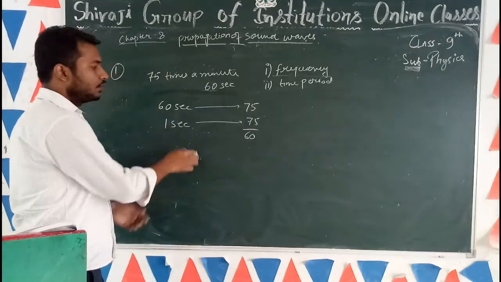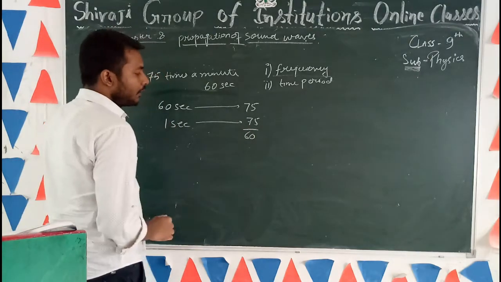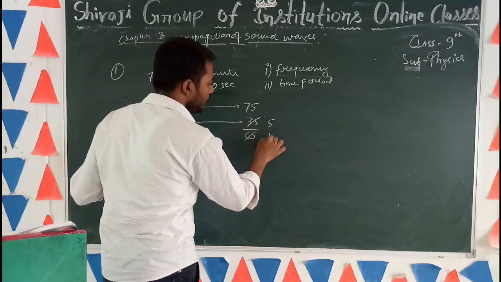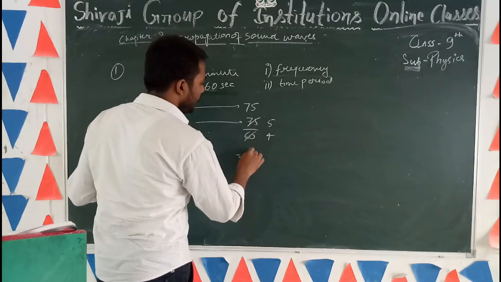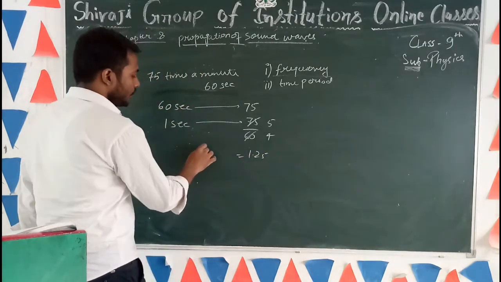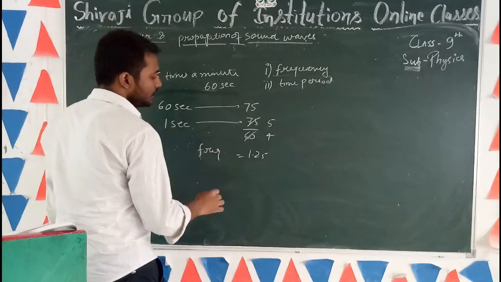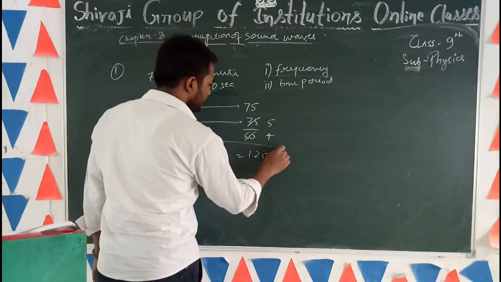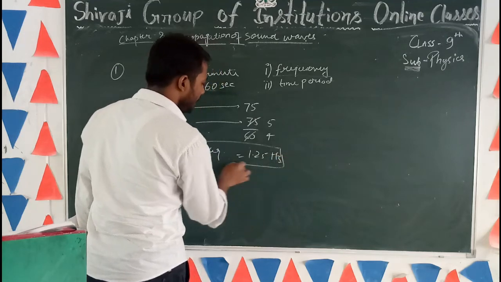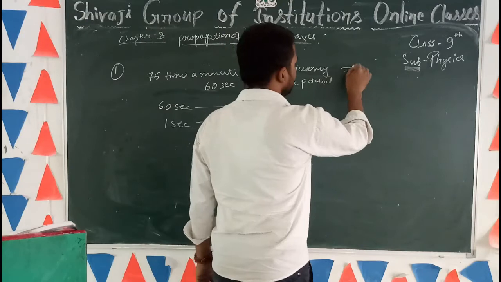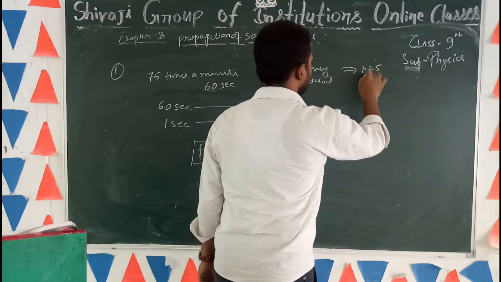You solve this by use of the unitary method. When you solve this, the frequency is equal to 1.25 hertz. The unit of frequency is hertz, and so the answer of frequency is 1.25 hertz.